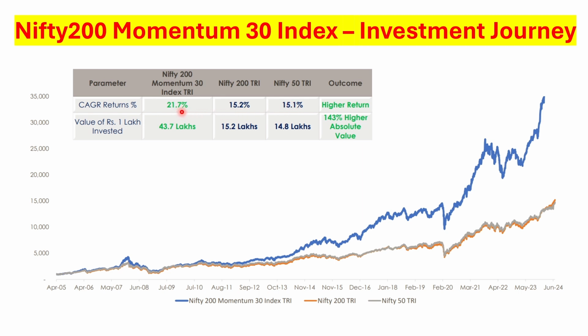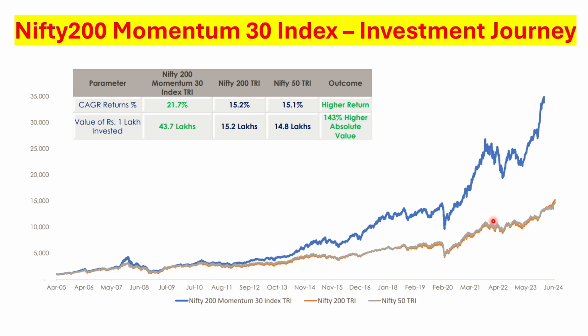So it's at 21.7, whereas Nifty 50 is at 15.1, and 1 lakh invested in 2005 would have been 43.7 lakhs, whereas for Nifty 50 it would have been 14.8, and for Nifty 200 it would have been 15.2. This chart clearly shows the outperformance of this index compared to Nifty 50 and Nifty 200.